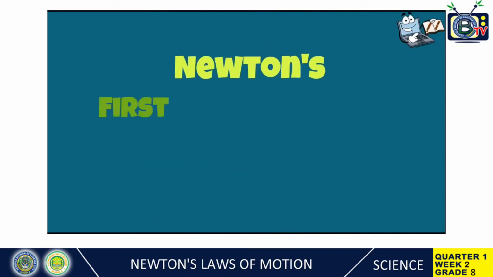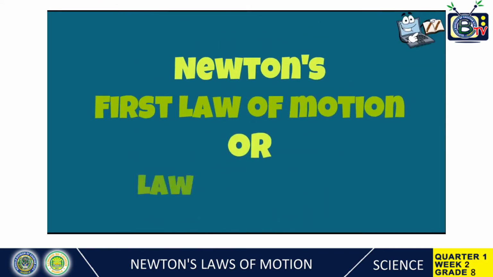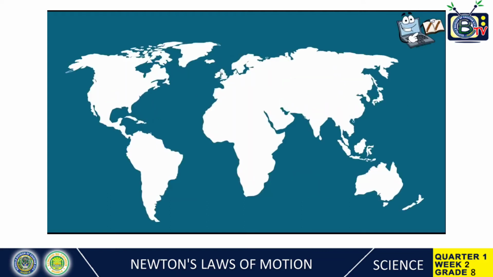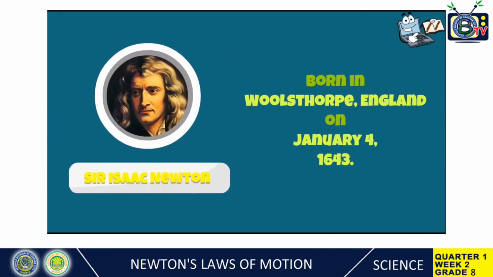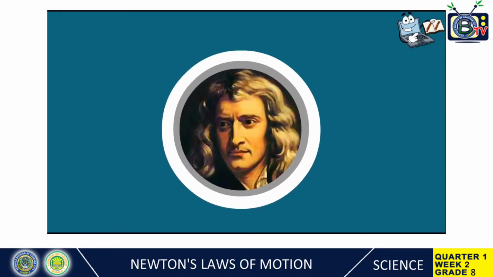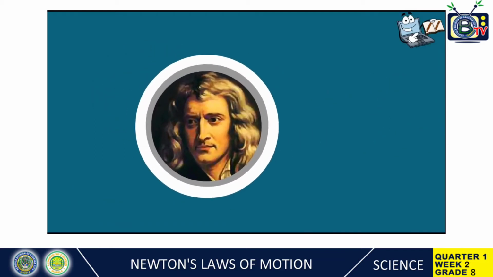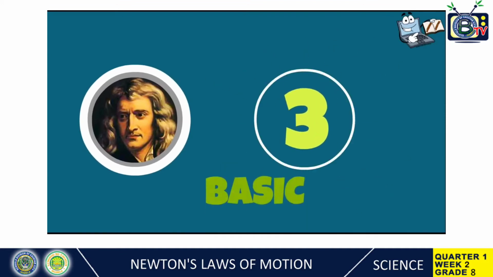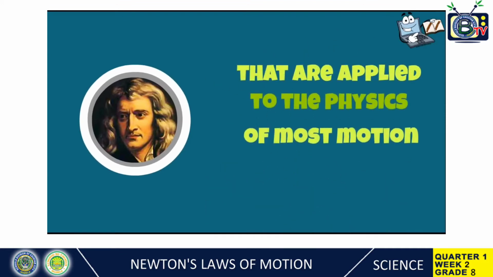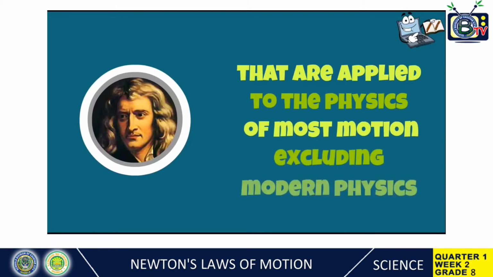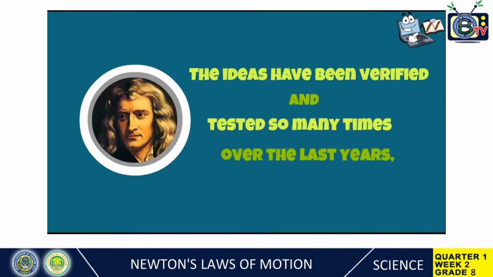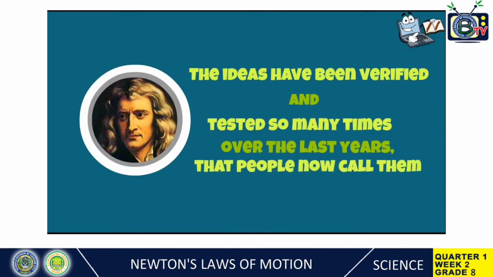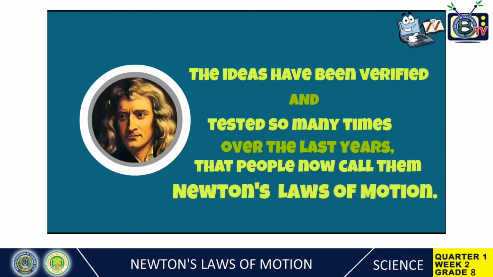Today, we will learn about Newton's first law of motion, or law of inertia. There was this fellow in England named Sir Isaac Newton, born in Woolsthorpe, England on January 4, 1643. This extremely talented guy doesn't need any introduction. While working, he came up with three basic ideas that are applied to the physics of most motion, excluding modern physics. The ideas have been verified and tested so many times over the last years that people now call them Newton's laws of motion.